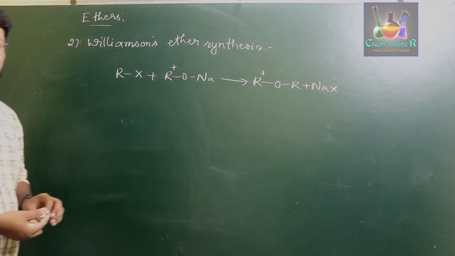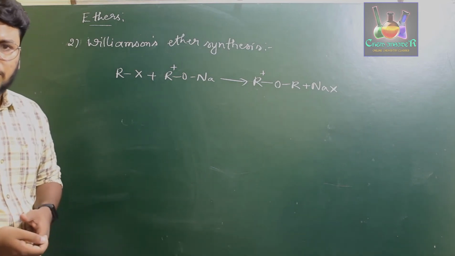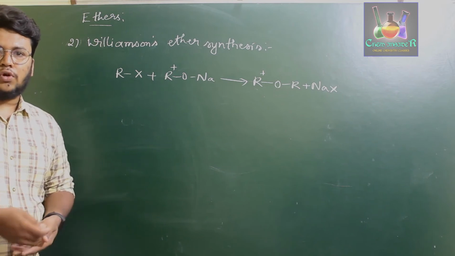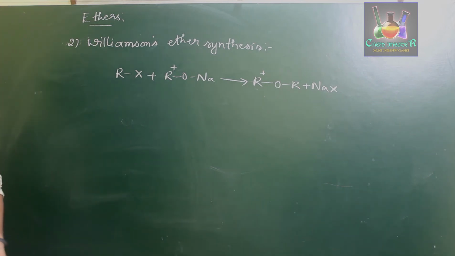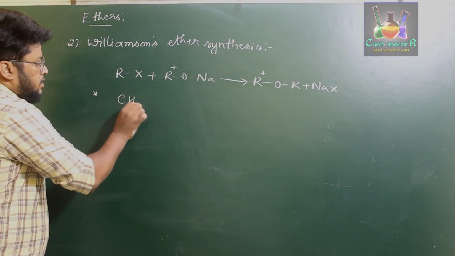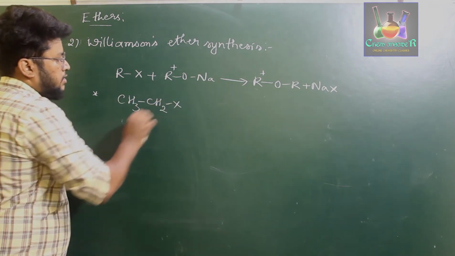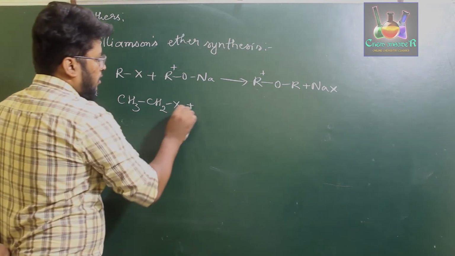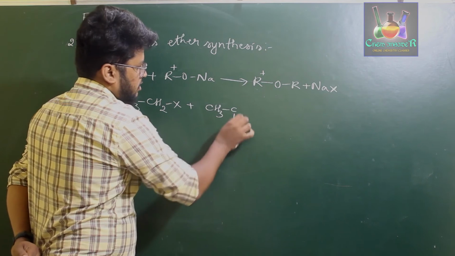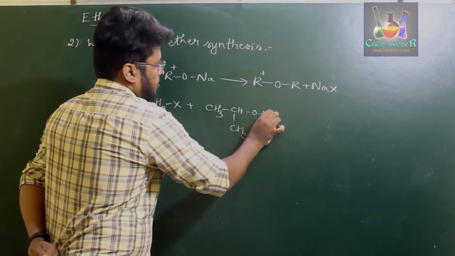This Williamson ether synthesis can be used to prepare primary ether, secondary ether, tertiary ether, and also phenol ethers. So now let us consider certain examples where we are going to react compounds to prepare secondary or tertiary ethers. Let us say CH3CH2X, that is a primary alkyl halide, with the sodium alkoxide of isopropyl alcohol, (CH3)2CHONa.